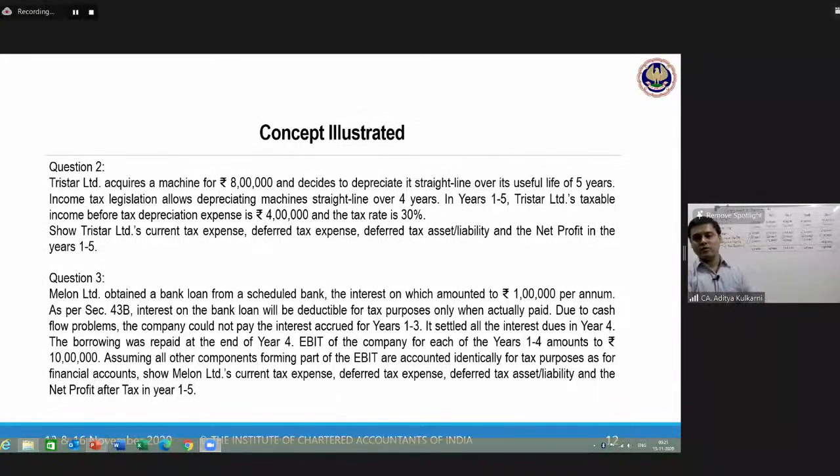Now I leave you with question 3 for homework. Mellon Limited obtained a bank loan from a scheduled bank, the interest on which amounted to 1 lakh rupees per annum.